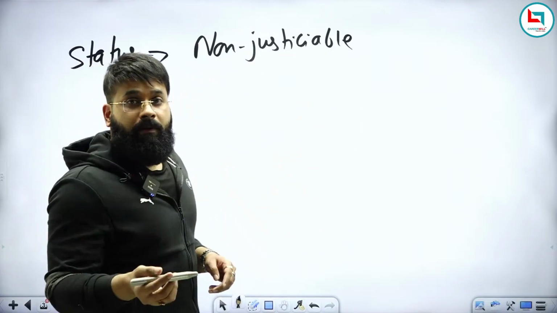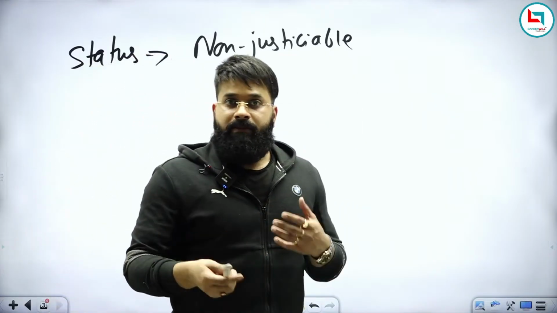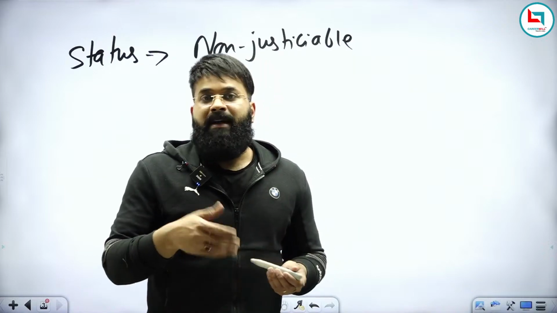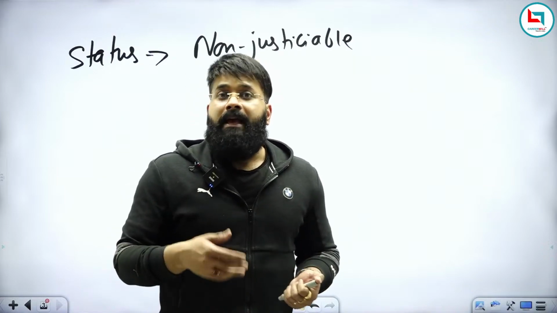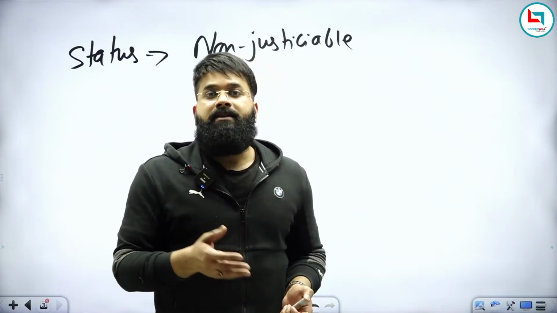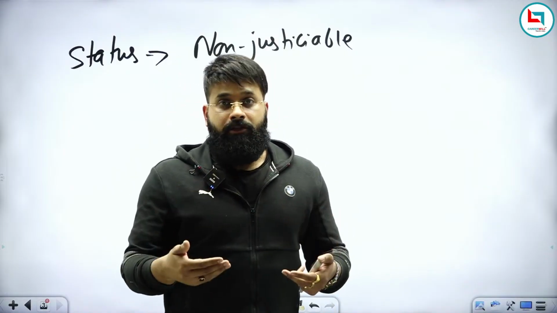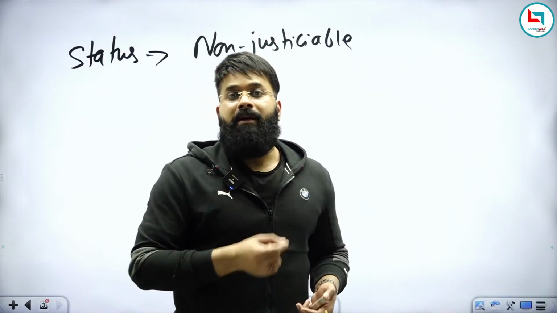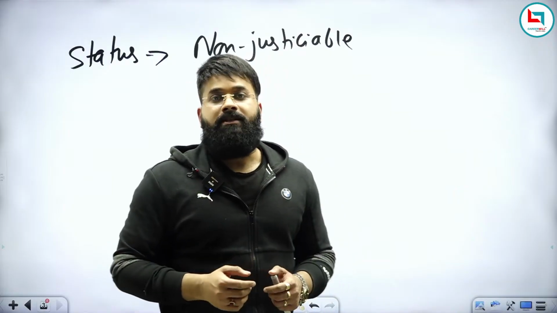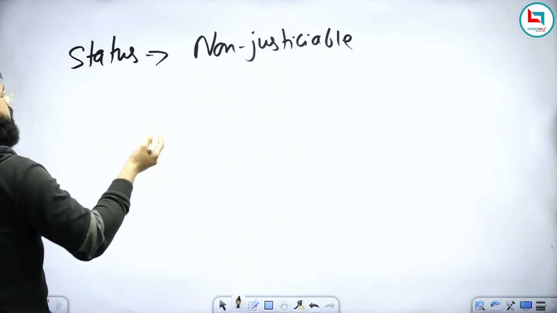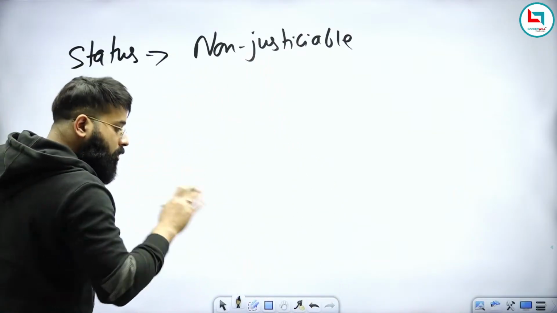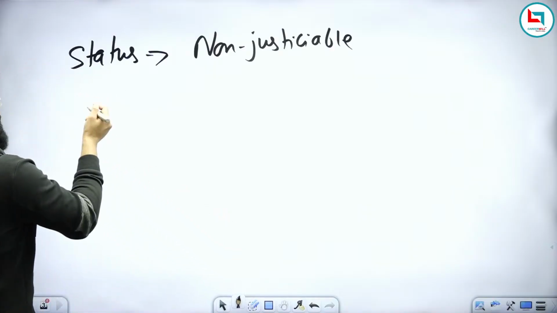For justiciable, we have fundamental rights. So suppose someone asks what is meant by justiciable, and can you give an example? Yes, we can say that fundamental rights are justiciable. In case of violation, we can approach the judiciary, and the judiciary will enforce our fundamental rights. Hence, they are justiciable. So the preamble is non-justiciable, which cannot be enforced by the court of law. Now, further.